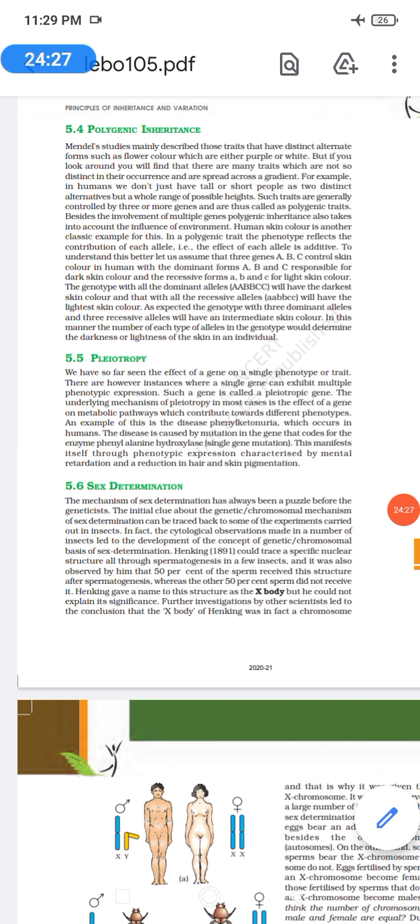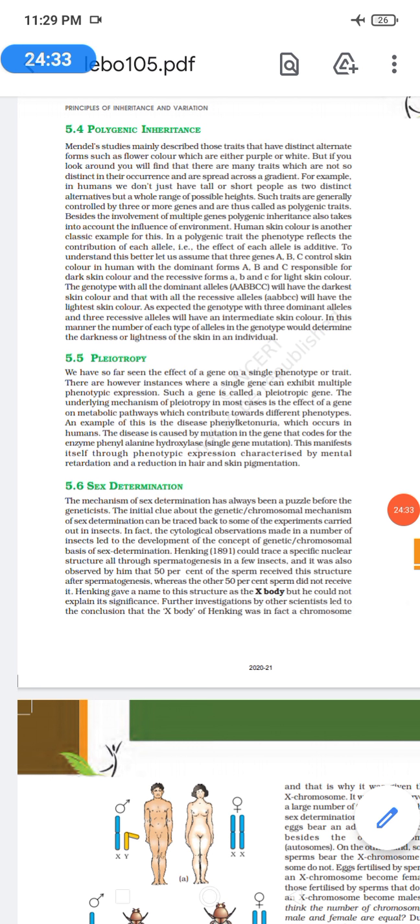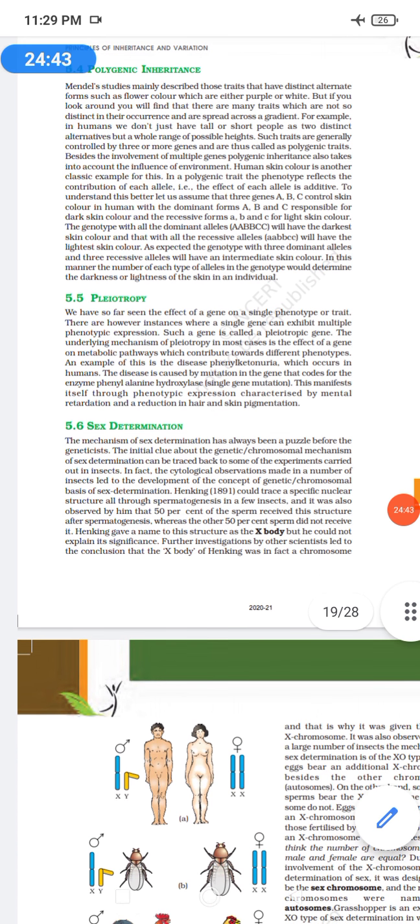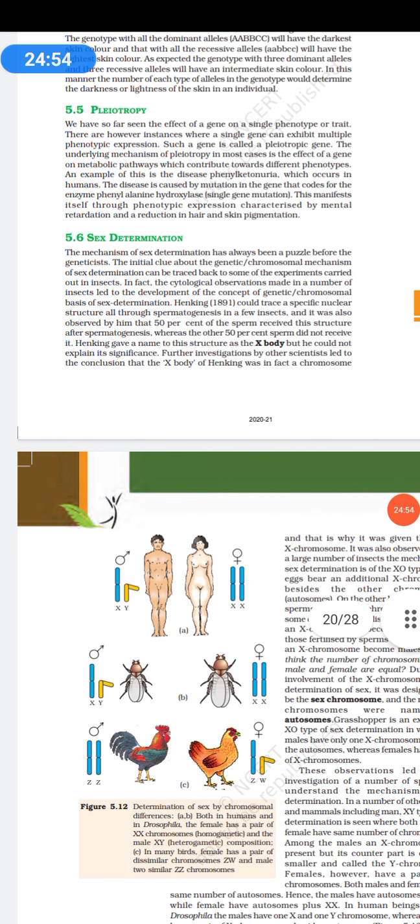An example is the disease phenylketonuria, which occurs in humans. The disease is caused by mutation of a gene that codes for the enzyme phenylalanine hydroxylase. This manifests itself through phenotypic expression characterized by mental retardedness and reduction in hair and skin pigmentation.